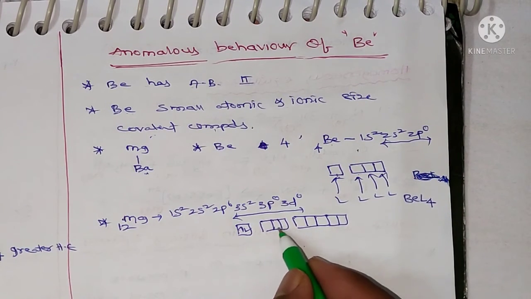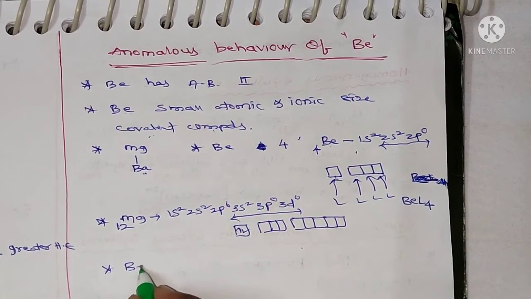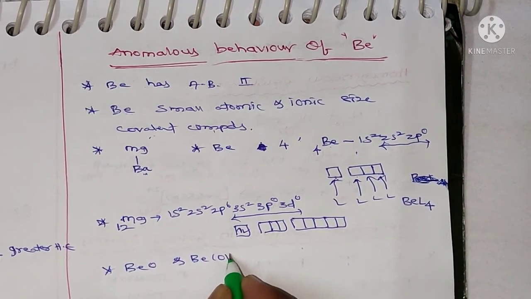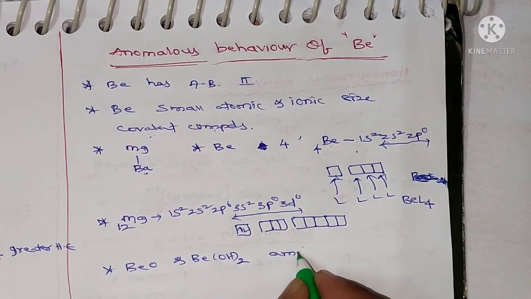So these empty orbitals receive the electron pairs from the ligands. Beryllium oxide and beryllium hydroxide are amphoteric.